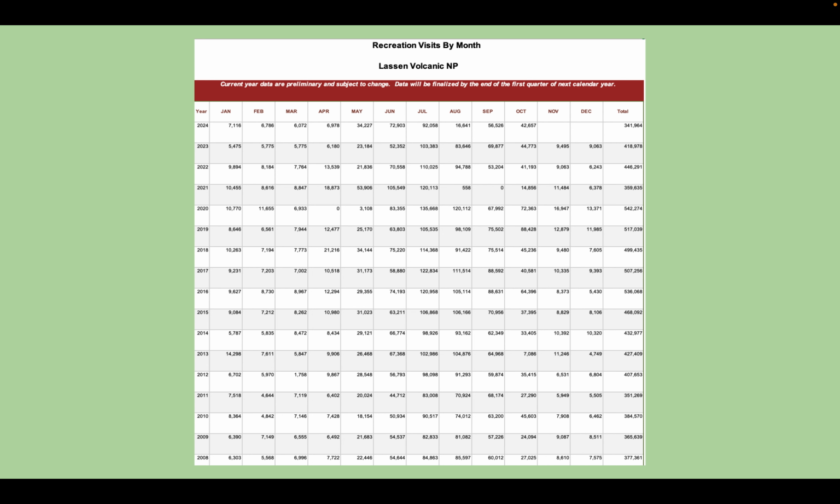So, this is the raw data that I gathered from the Lassen National Park visitors by month. And this data you can't see, but it goes all the way back from 1997. And you can see here that since November has not ended yet, we do not have that data. So our goal is to estimate how many visitors are going to be coming in the following year and how many total visitors there will be at the end of year 2024.